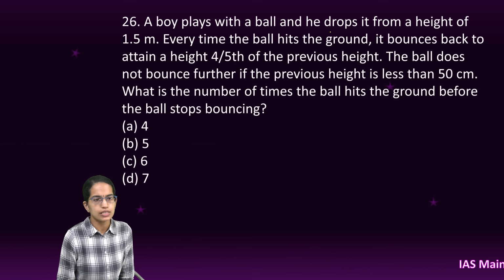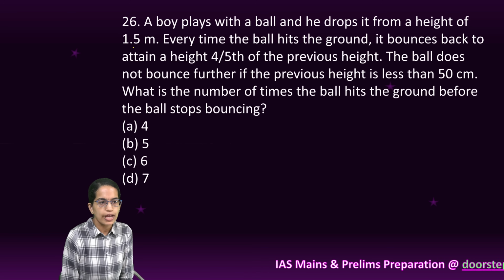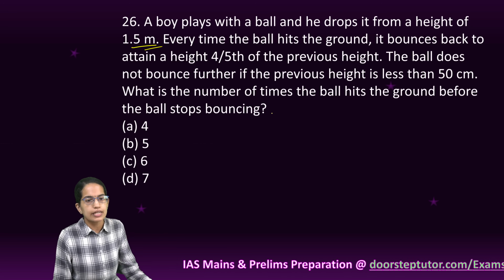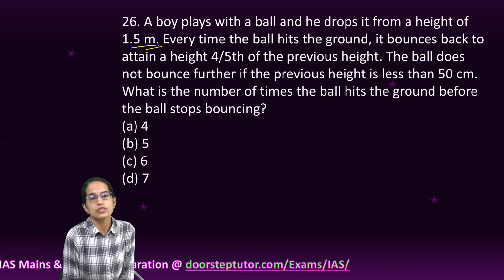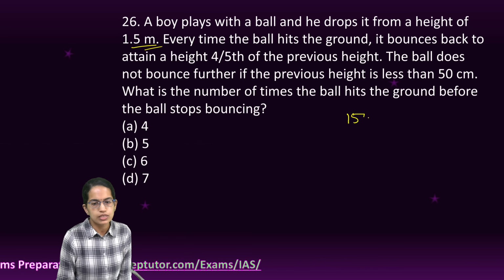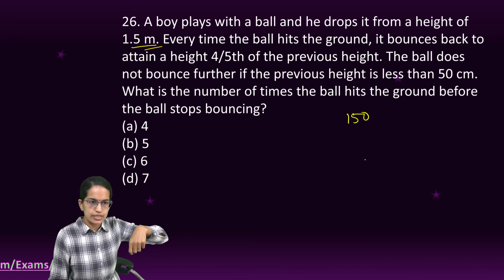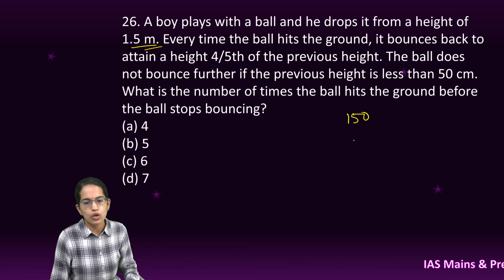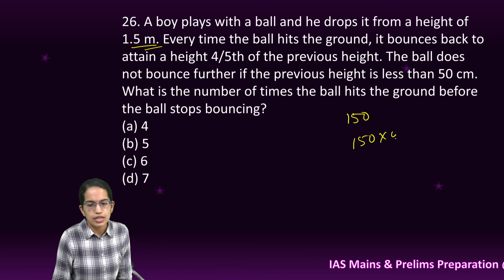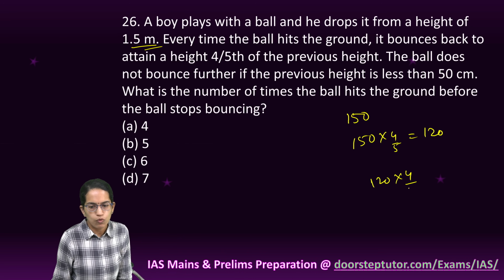The next question is, a boy plays with a ball. Now every time he drops it from a height of 1.5 meters, it attains 4/5 of the previous height. So let me convert this meters into centimeters to make it easy. So in the first round it is 150. So 150 is the height it is dropped from. Now it bounces 4/5. So how much would it be? 150 into 4 by 5, which is 120. Now 120 into 4 by 5.